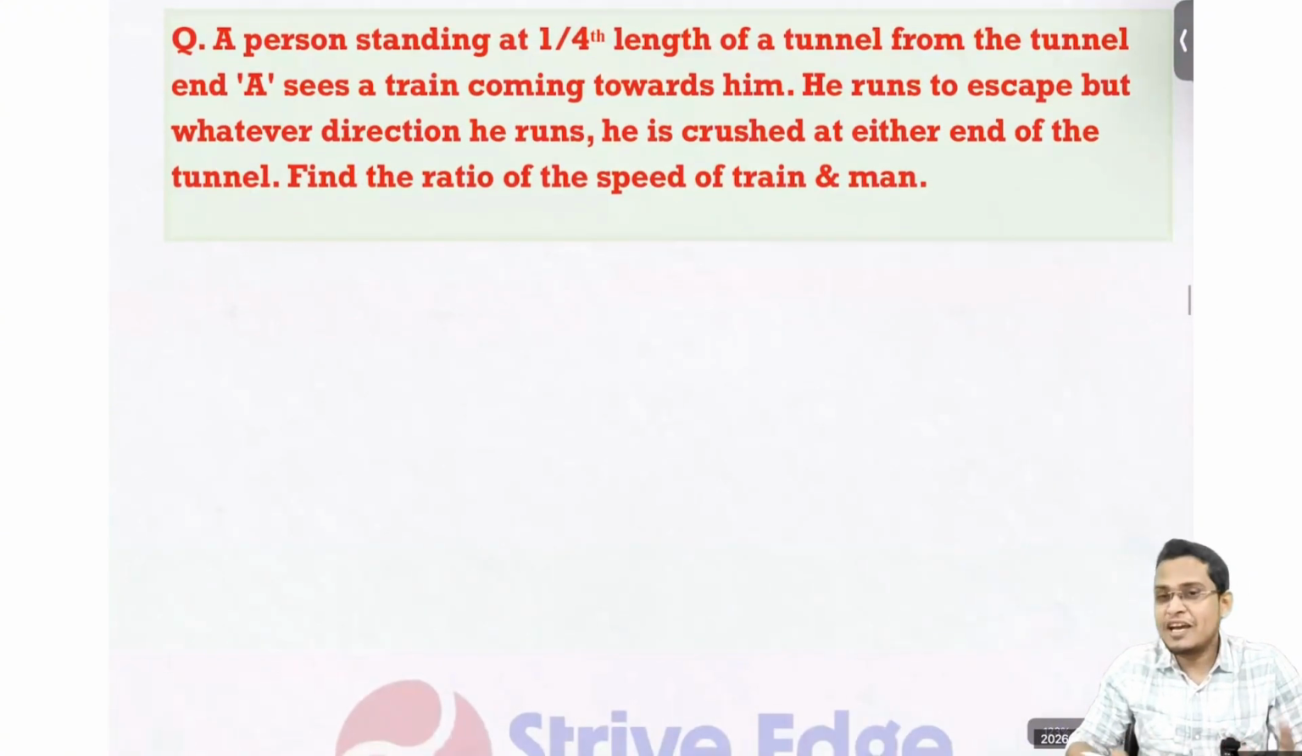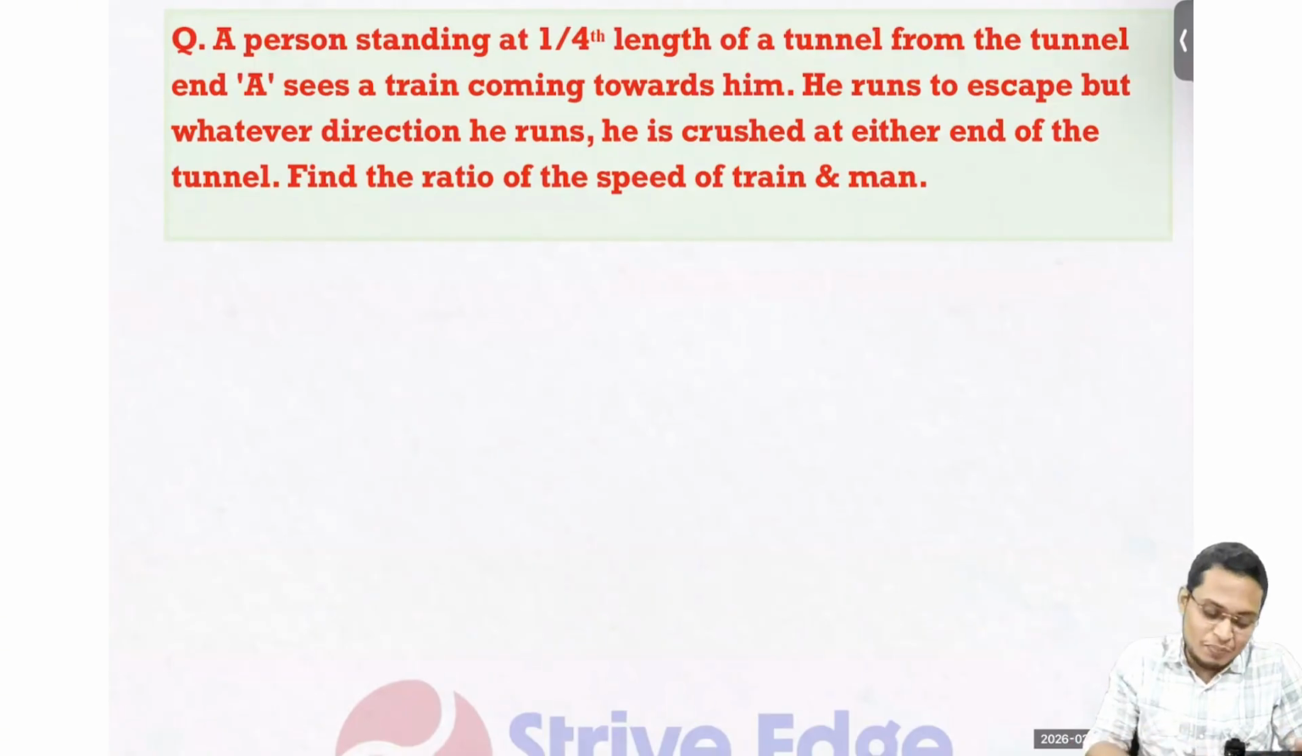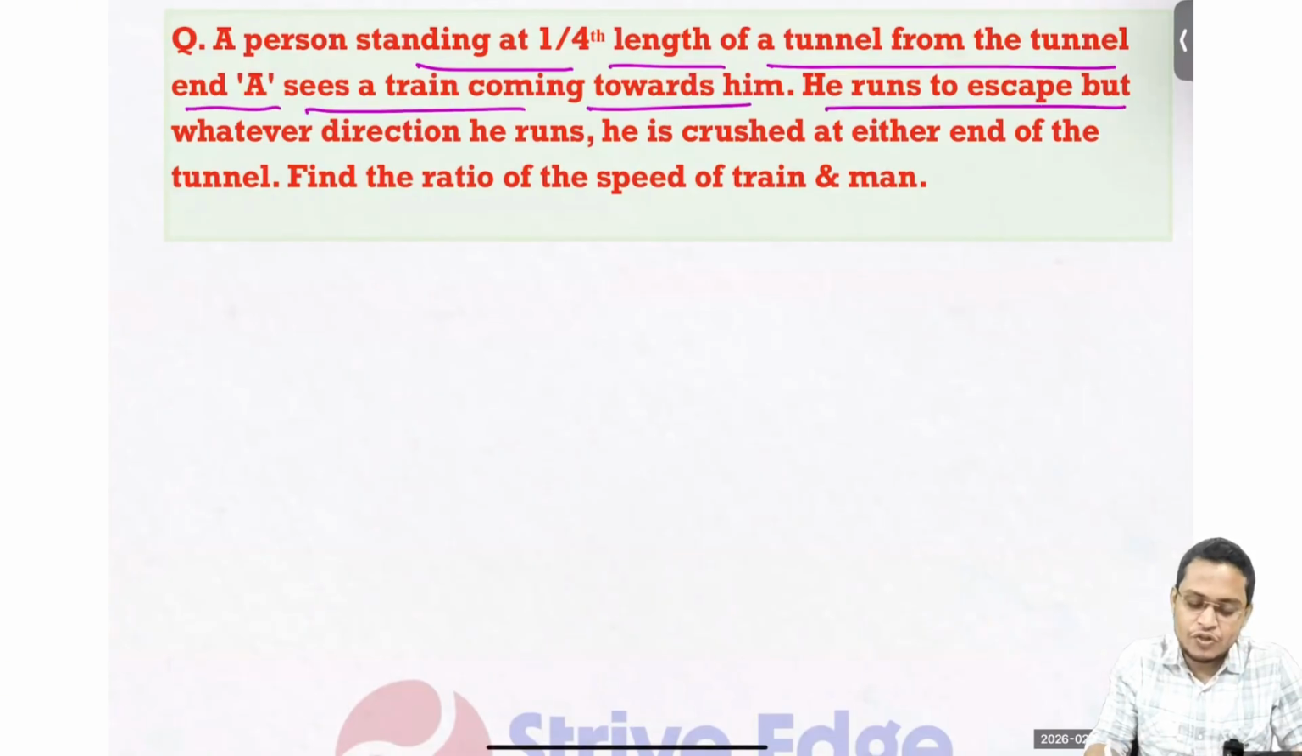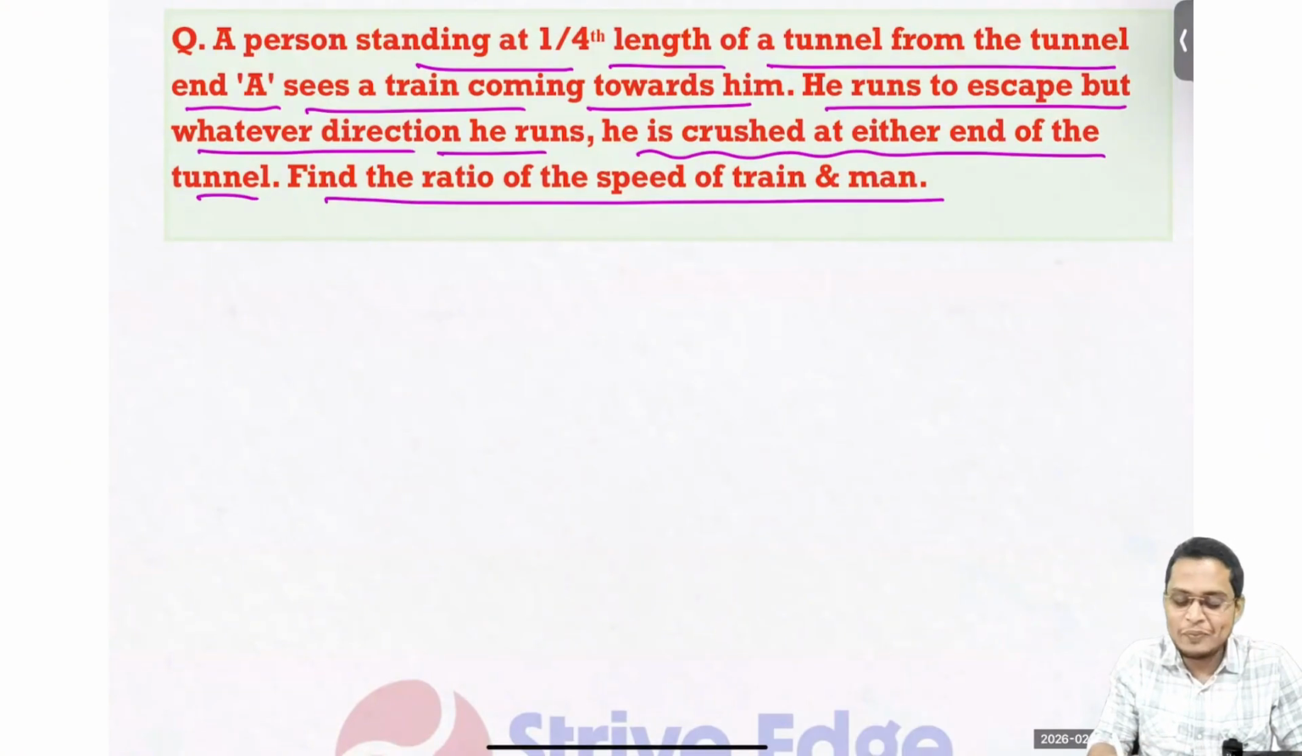A person, this is very interesting, listen very carefully. Maybe the question looks very tough, but it is not that tough. A person is standing at 1/4 of the length of a tunnel from the tunnel end and sees a train coming towards him. He runs to escape, but whichever direction he runs, he is caught at either end of the tunnel. Find the ratio of the speed of the train to the man.